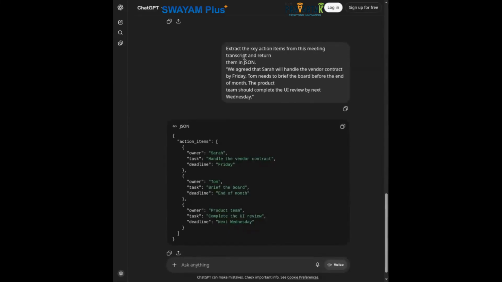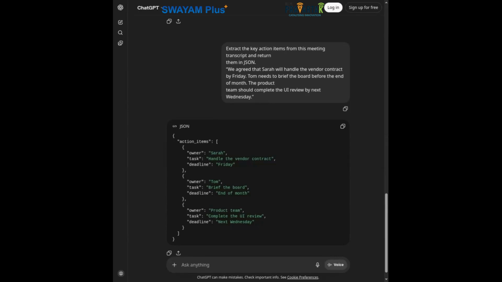So here we are writing this prompt: extract the key action items from this meeting transcript and return them in JSON. And the transcript is basically these next two, three sentences. It says, we agreed that Sarah will handle the vendor contract by Friday. Tom needs to brief the board before the end of the month. The product team should complete the UI review by next Wednesday.